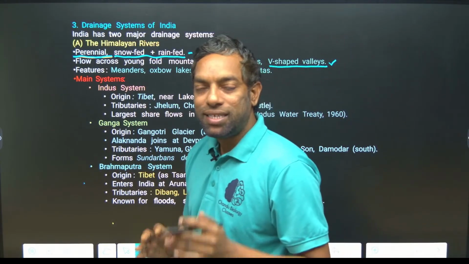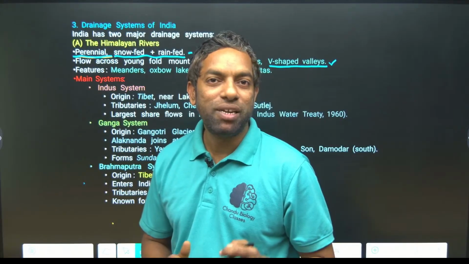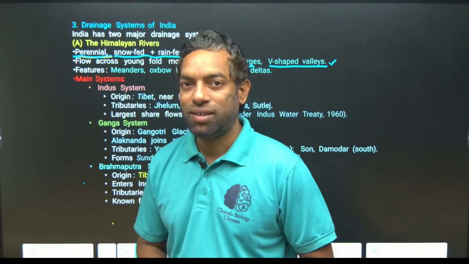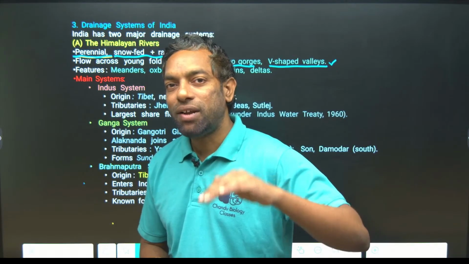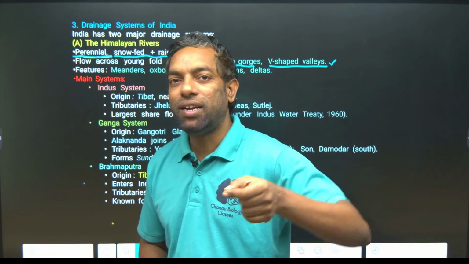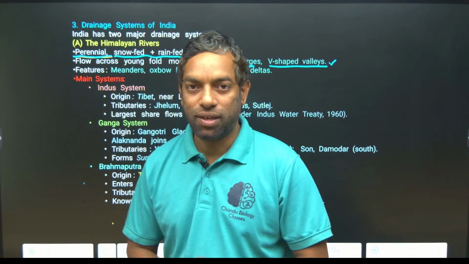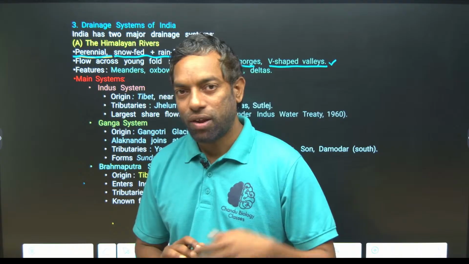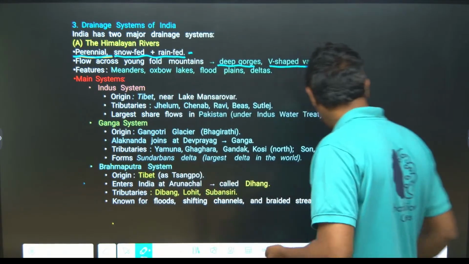Himalayan river system, it is the mountain system that creates deep gorges and V-shaped valleys. These are the gorges and valleys. If the water enters, it can flow into these slopes and systems. Okay, what are the shapes? We have to see it.